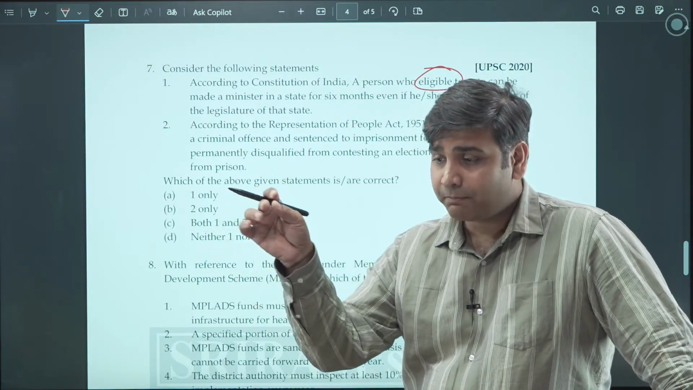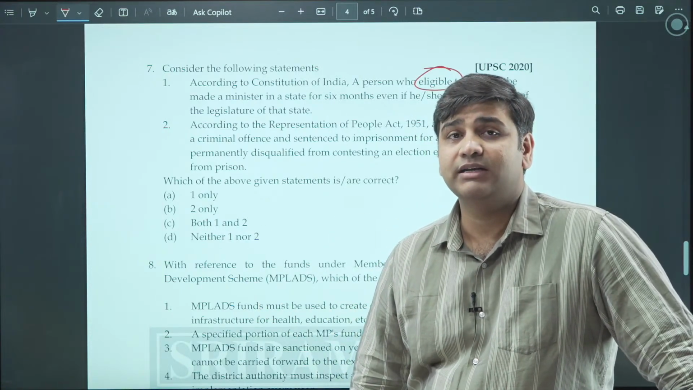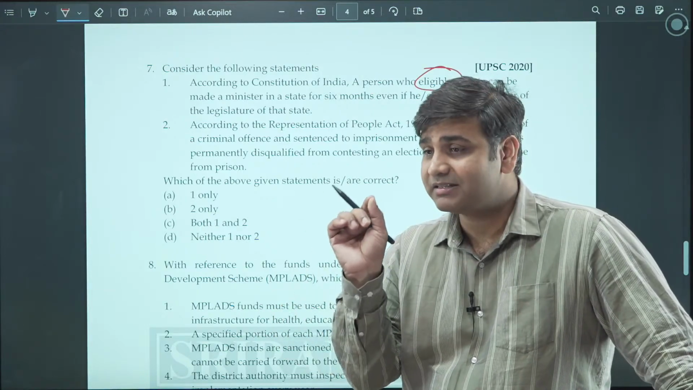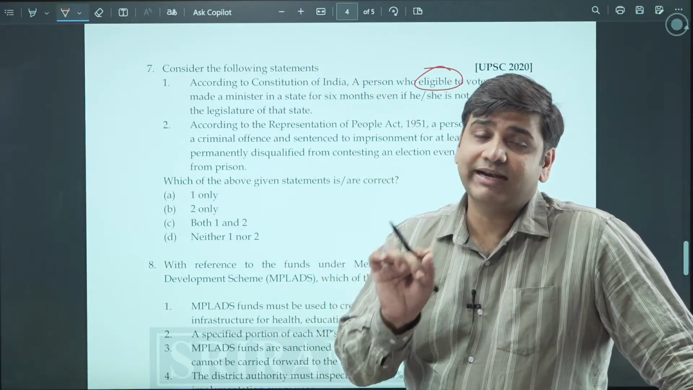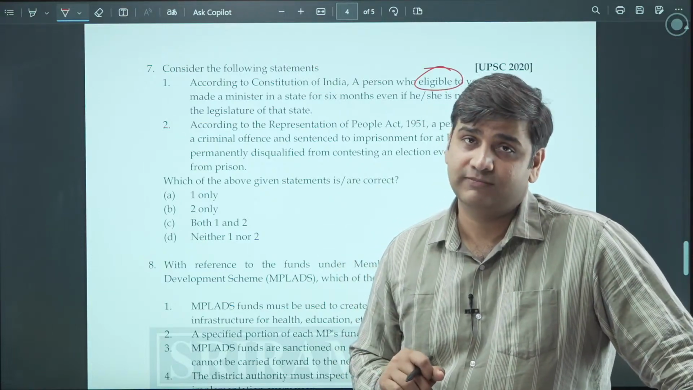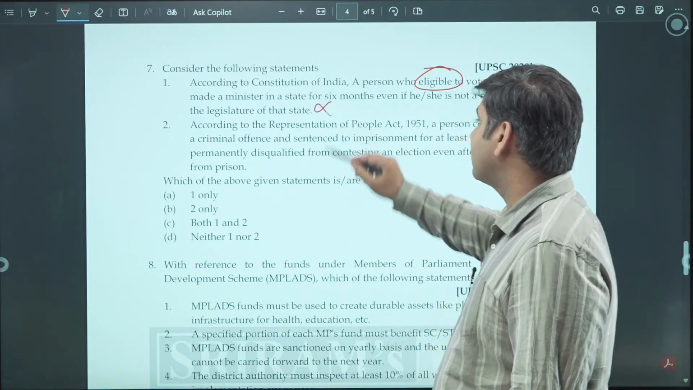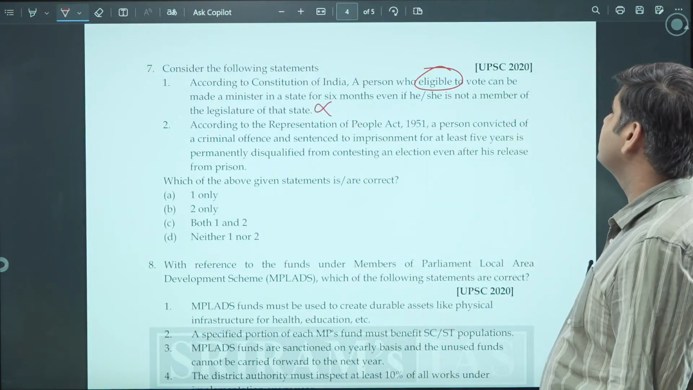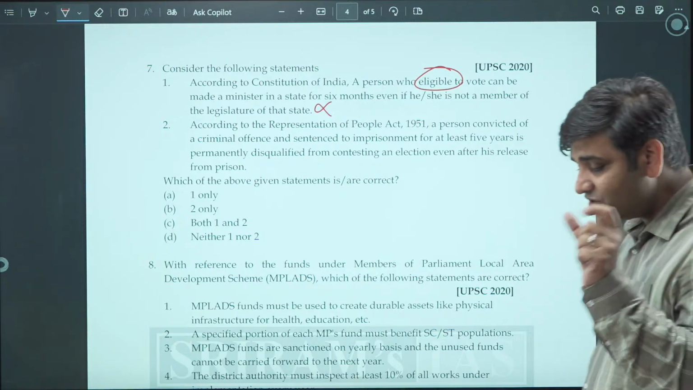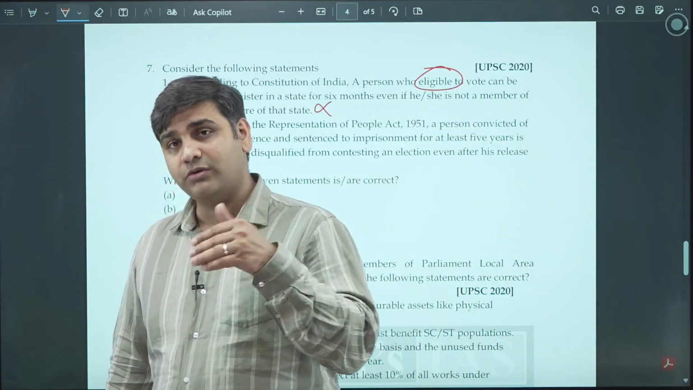And the person should become a member of that particular legislative assembly within 6 months. That is what is given. But per se there is no eligibility criteria provided for a minister in the constitution. So we cannot mark this statement as correct, and we are going to mark it a wrong statement. A person who is eligible to vote can be made a minister. There is no eligibility as such maintained in the constitution for ministers.